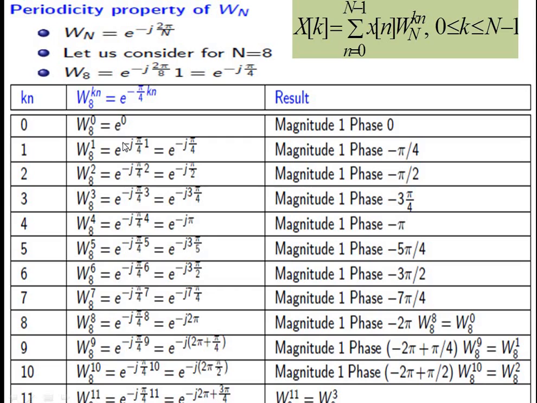If we substitute the value of Kn as 1, the twiddle factor with the power Kn is going to be e power minus j pi by 4. For this we can say it is having magnitude 1 with phase angle minus pi by 4. So the power of e is taken as the phase angle, minus pi by 4. Likewise we can get the magnitude and phase values for this twiddle factor with the power of Kn. Now we'll plot all these values as a graph.